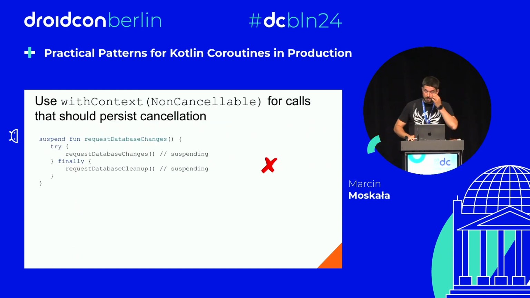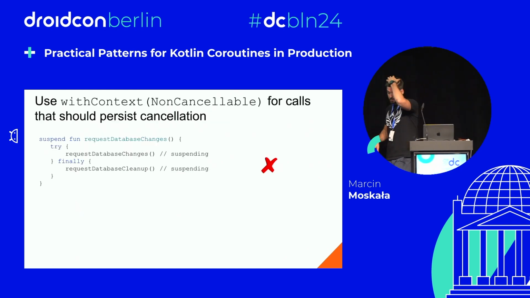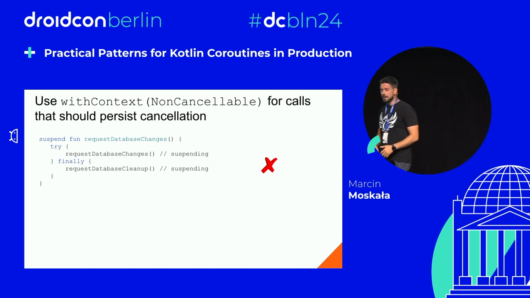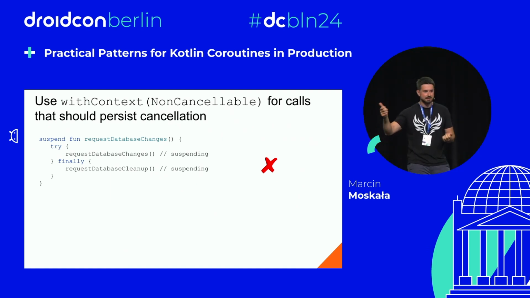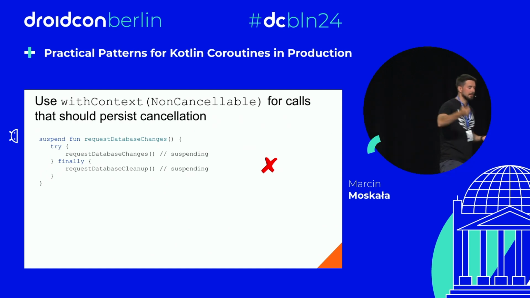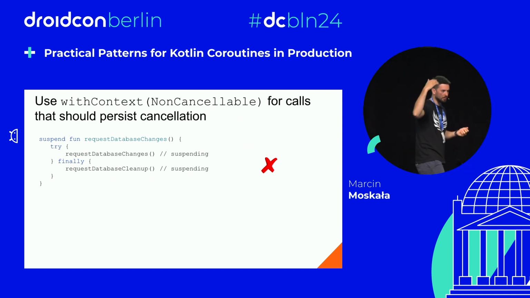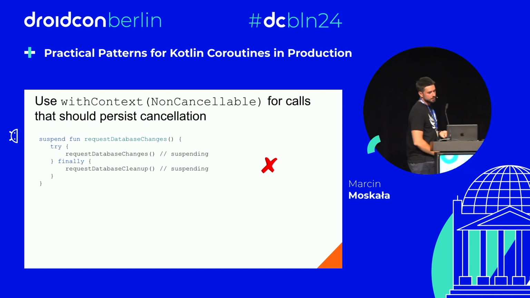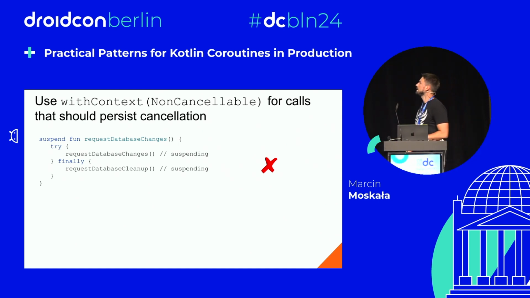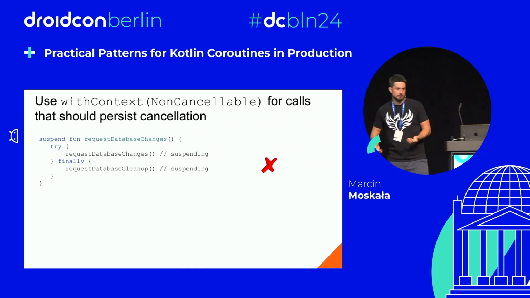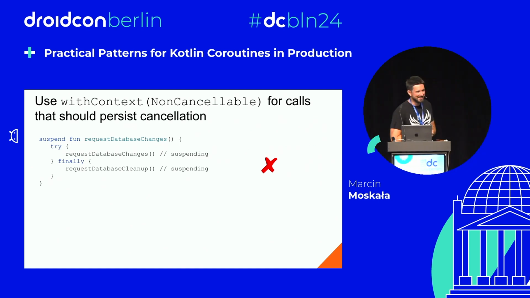The third problematic situation is what if you need to make a suspending call inside some cleanup function. As I told you already, when you cancel a coroutine, the coroutine is in the cancelling state, and in the cancelling state you cannot suspend. Every suspension results in cancellation exception. So this means that this request database cleanup wouldn't be executed if this coroutine is cancelled, which is, well, not good. This is probably what we should execute.